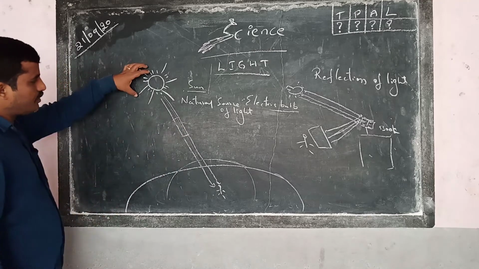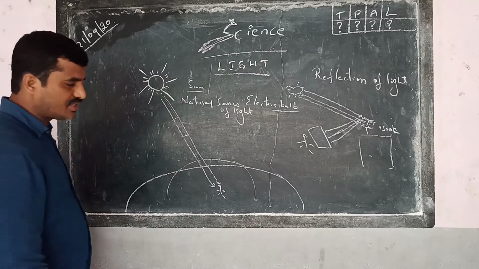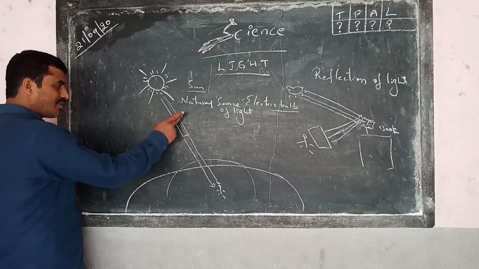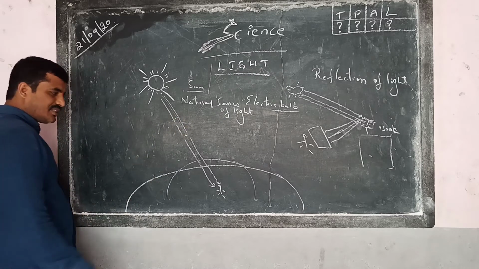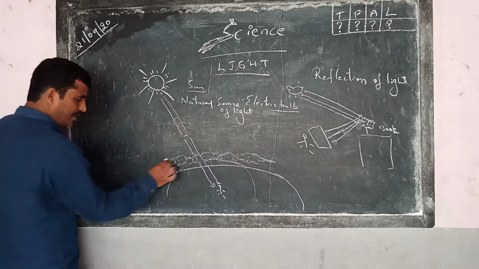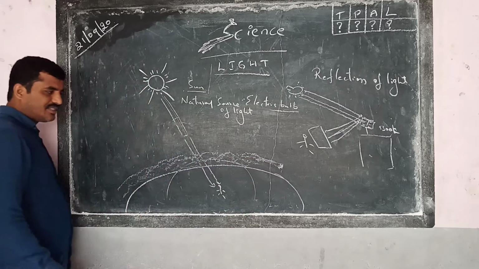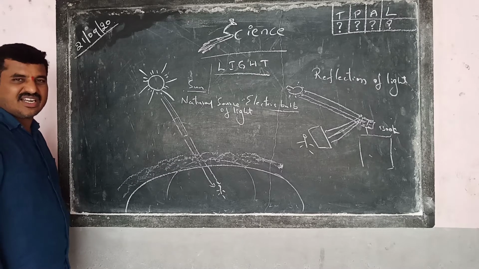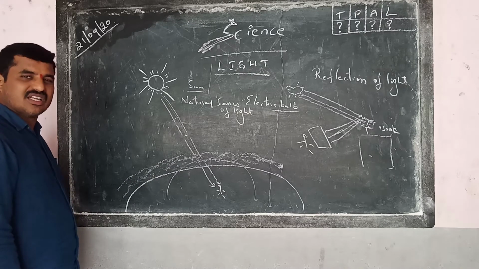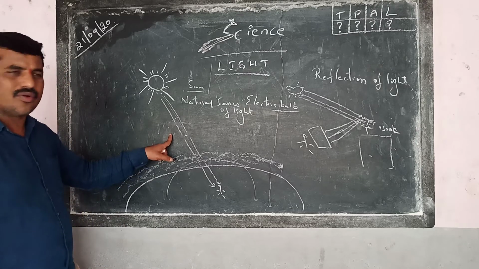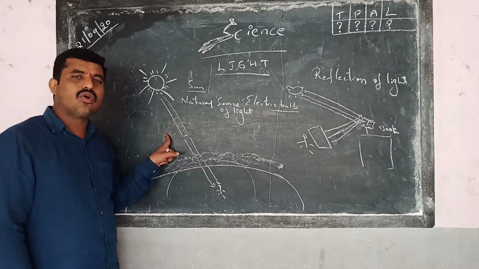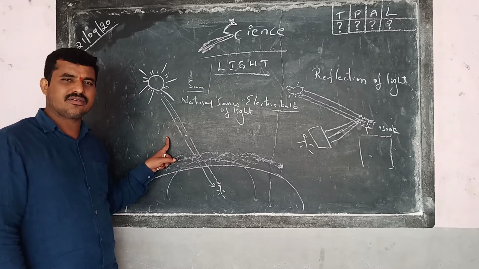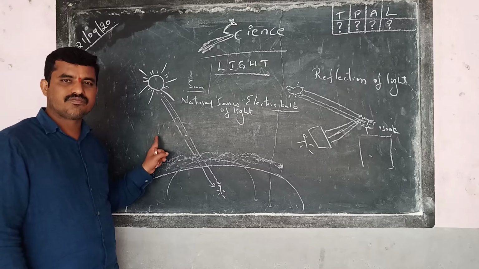The light from the sun to the earth is traveling some crores of kilometers of distance. What is there between the sun and the earth? To some extent, some hundreds of kilometers, we have atmosphere. Above that, nothing. No atmosphere. No air even. Vacuum.